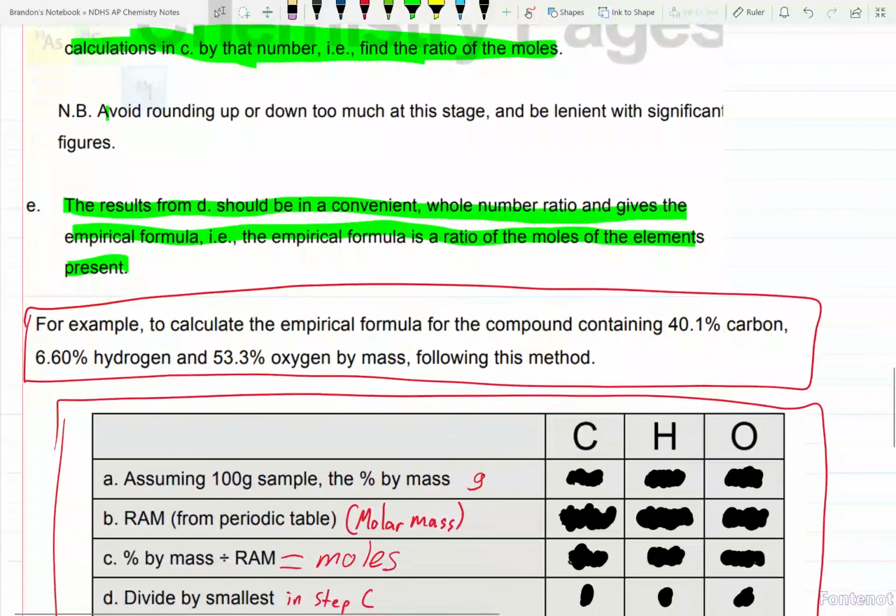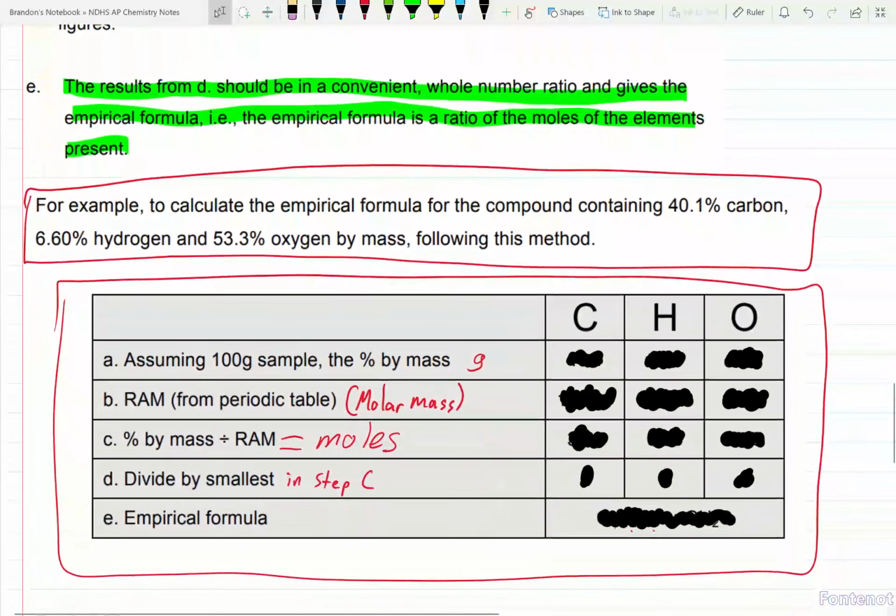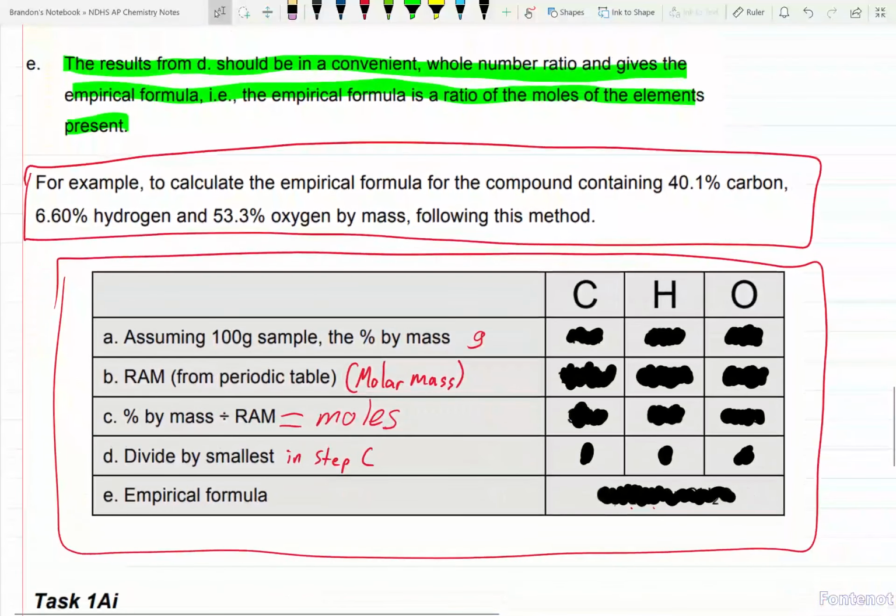Alright, so for our first example here, it says, for example, to calculate the empirical formula of the compound containing 40.1% carbon, 6.60% hydrogen, and 53.3% oxygen by mass, we're going to follow this method.